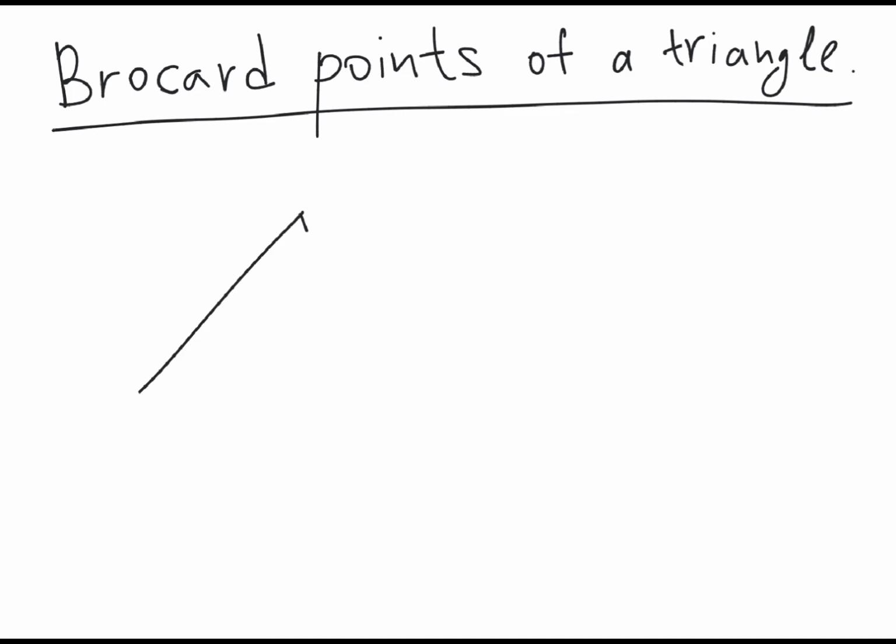Okay, in this video I'm going to talk about Brocard points of a triangle.